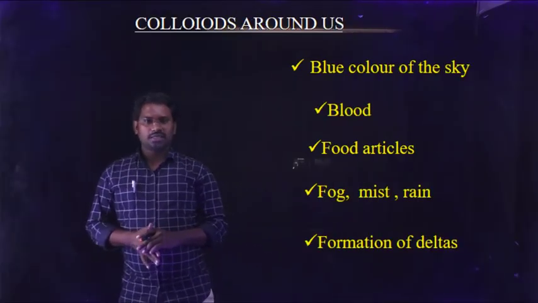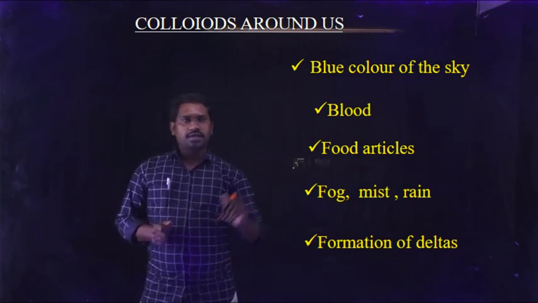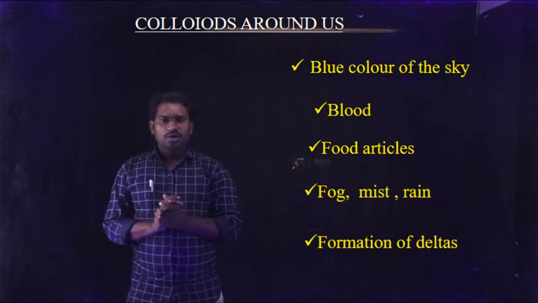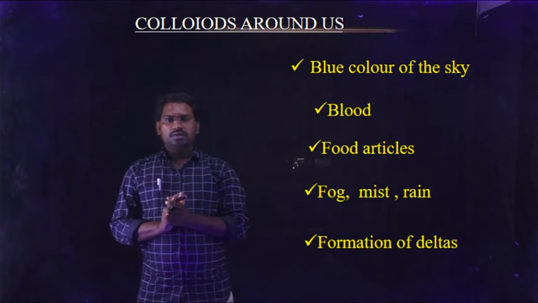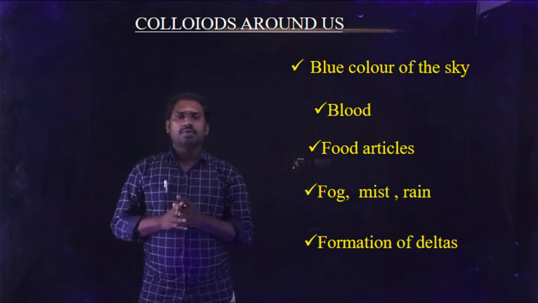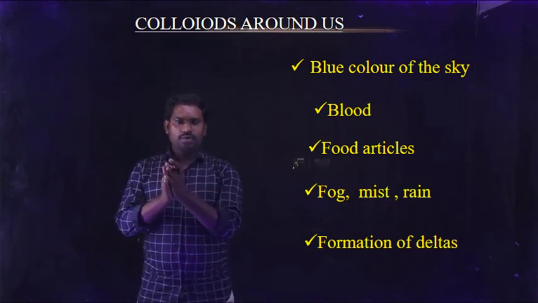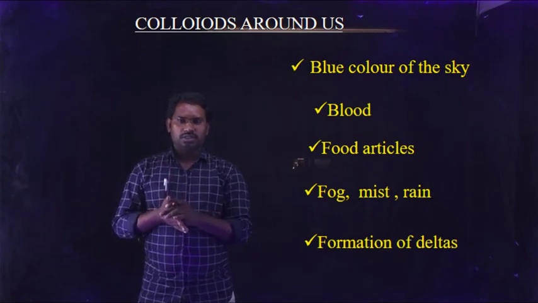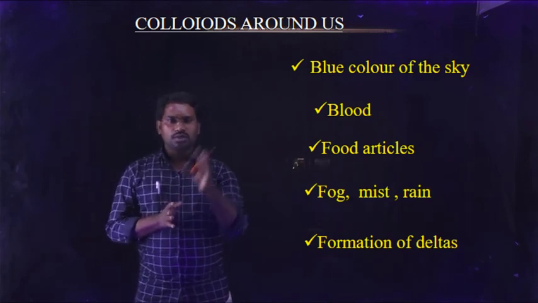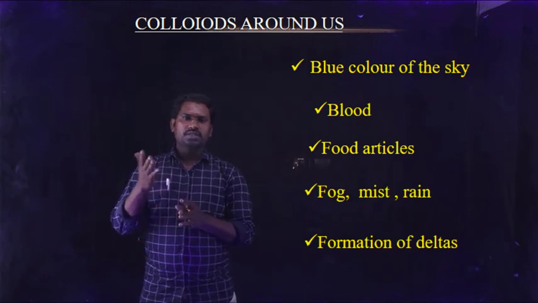Now, colloids around us. What are the colloids present around us? First one, the blue color of the sky. The sky appears blue due to the scattering of blue light by the dust particles and water particles present in the atmosphere. Therefore, the sky appears as a blue color. That is the best example for the colloid.